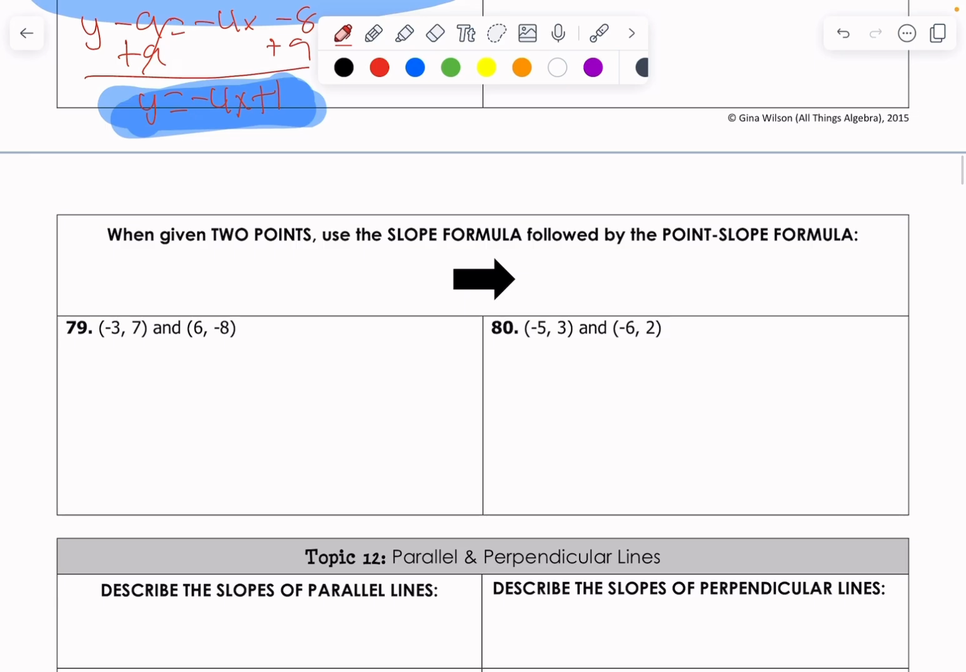What if they throw you a curveball and they give you 2 coordinates of 2 points and they say, well, write me an equation in slope-intercept form? Well, I don't have a slope, but I have a y-intercept. What are we going to do? Great question. Well, if they give me 2 points, what can I find? I can find a slope. Once I have a slope, do I have a point? Sure. Once I have a point and a slope, can I write an equation in point-slope form? Sure. Once I have an equation in point-slope form, can I write it in slope-intercept form? You betcha. And so that's what they do on 79 and 80.